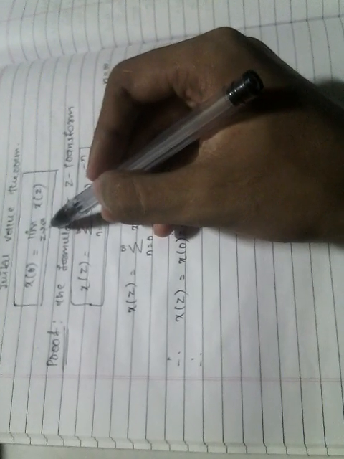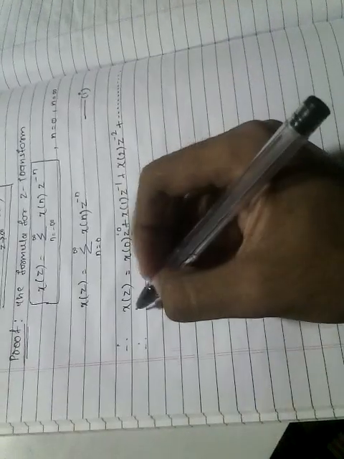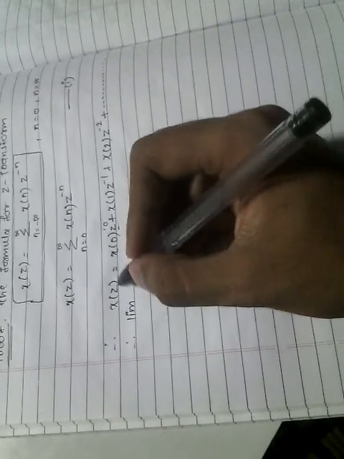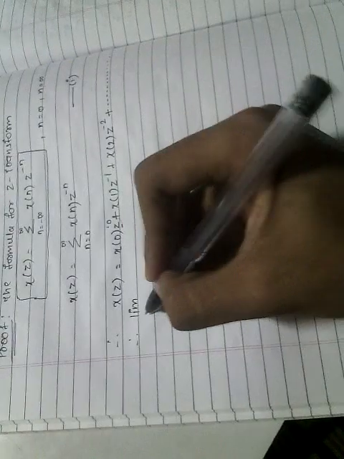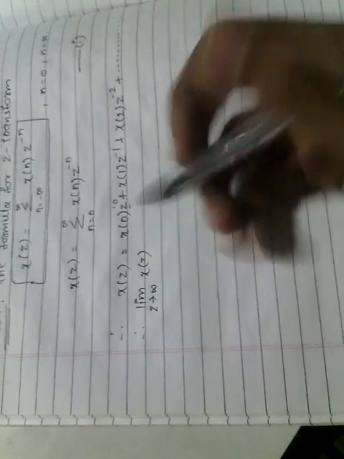Here we are going to give the limit z tends to infinity of X of z. In Hindi, I am going to explain it: we will put the limit on both the LHS and RHS sides of this equation. So the limit z tends to infinity of X of z on the LHS, and we have the RHS.